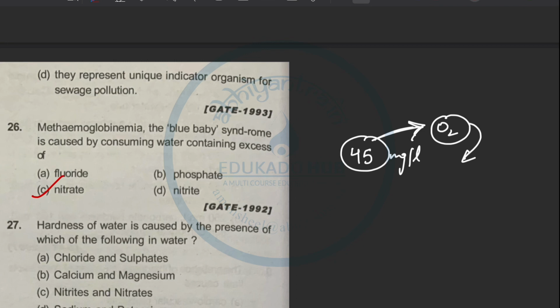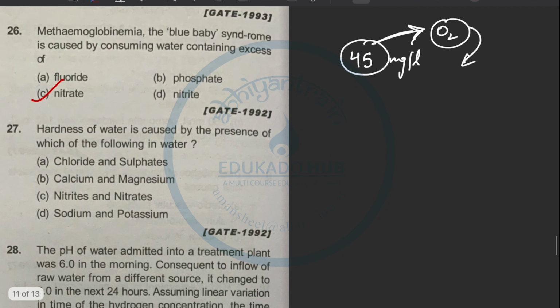So nitrite is not a problem, but nitrate shows that there is something that needed to be removed and the water should be treated. Next is hardness of water is caused by the presence of which of the following in water? Hardness. As we know, hardness is caused by calcium and magnesium ions inside the water. So the option will be option B.